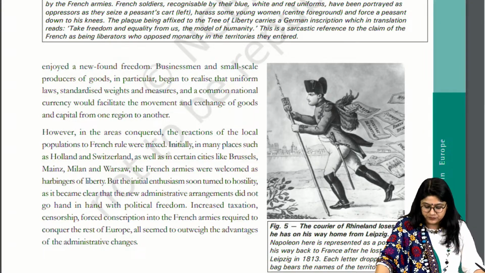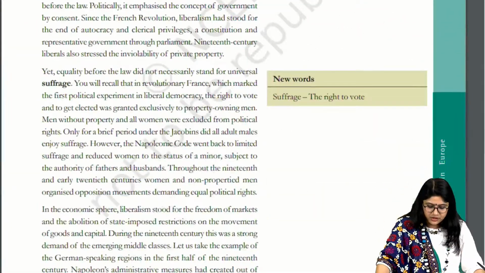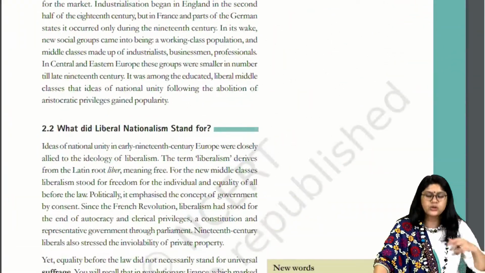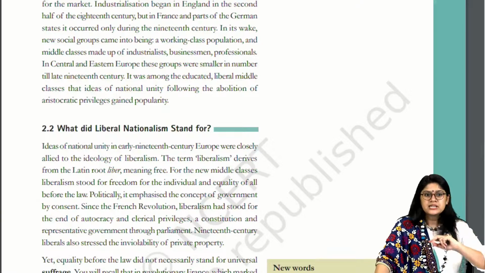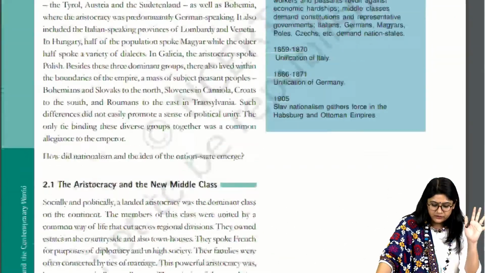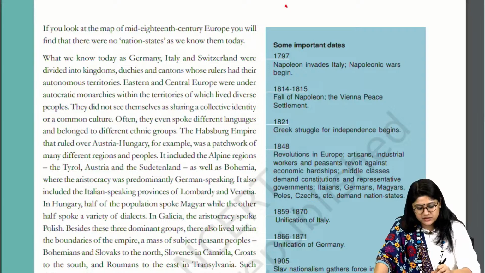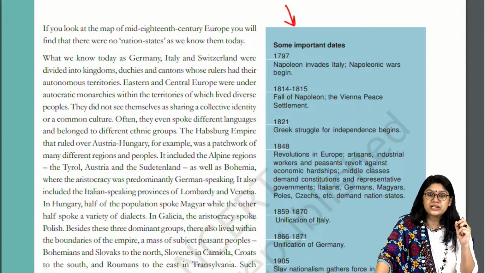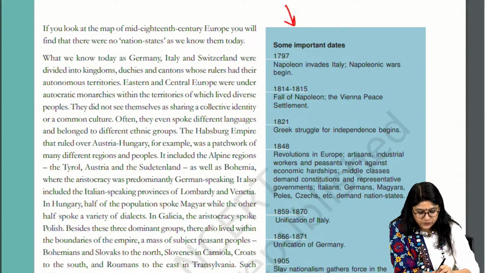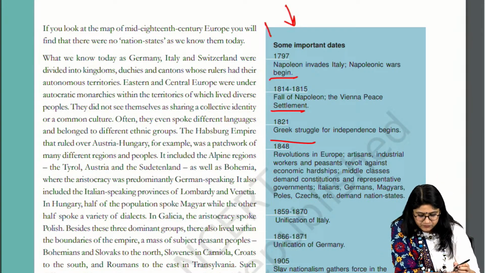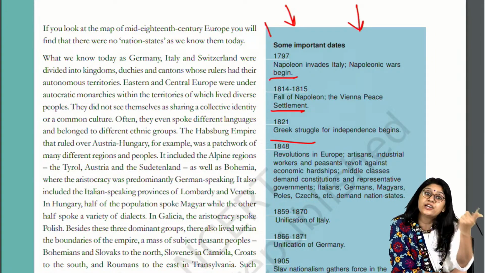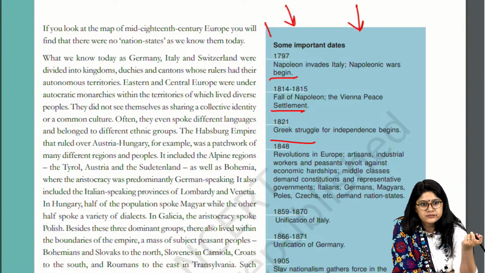Very good. Okay. Now, in this again, we have the map. See everyone, I would love to discuss more further. See the yellow boxes. Now we all know that this is really important. Some important dates. This is absolutely important. So they have mentioned some dates over here. So please go through them. And anyways, these dates they have mentioned at the end of the chapter also.